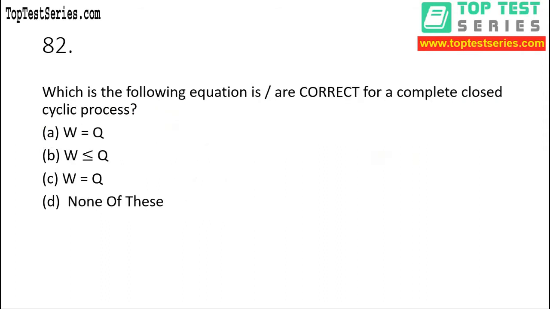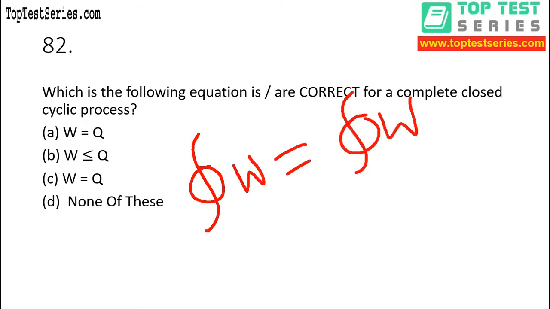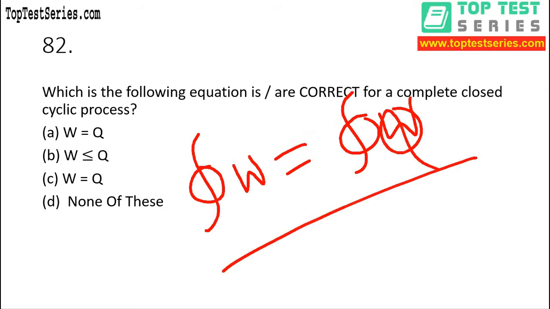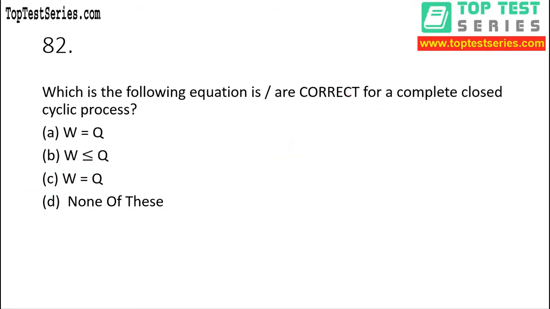Now question number 82. Which of the following equations is correct for a complete closed cyclic process? We know that for a complete closed cyclic process, according to the first law of thermodynamics, the equation is cyclic change of Q is equal to cyclic change of W. So the answer for this question is option C.